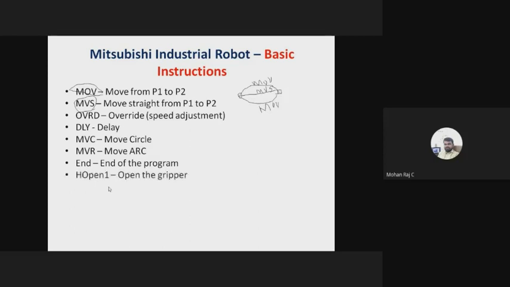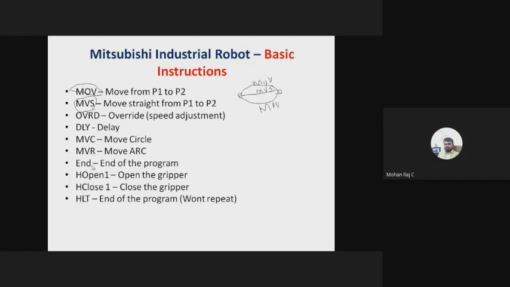And H open, I told you there is a pneumatic gripper available. If you want to open the gripper, you can use H open 1 or H open 2. H open 1 means it will open the first gripper. H open 2 means it will open the second gripper. And H close 1 means it will close the gripper. Halt, HLT, indicates it is also the end of the program.